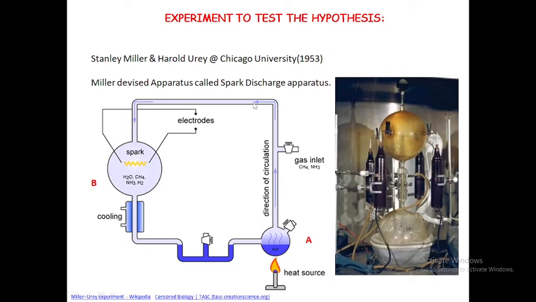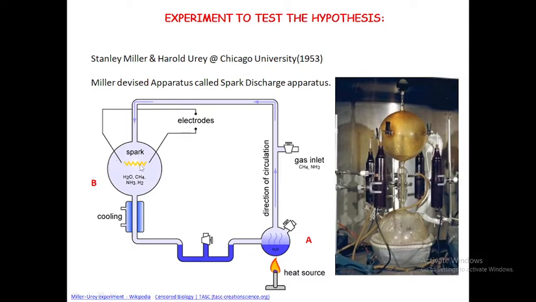The water vapor traveled through the apparatus and was released into this chamber, flask B, which already contained the gases like methane, ammonia and hydrogen. There was also an arrangement where two electrodes were joined and attached to a current. When the current is supplied to these two electrodes, a spark is generated.